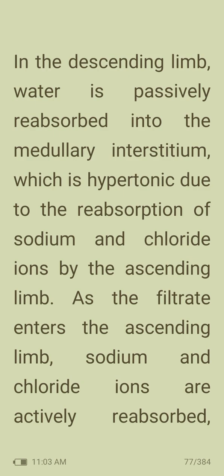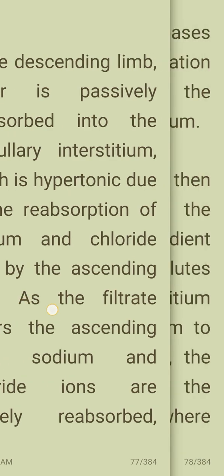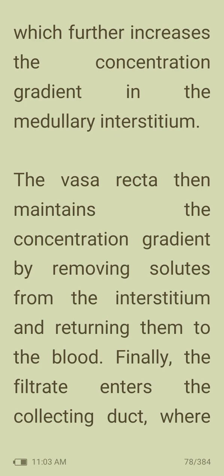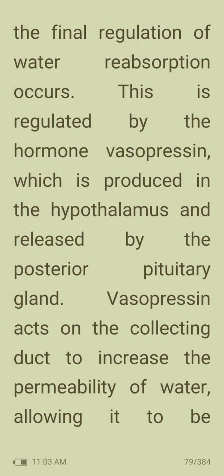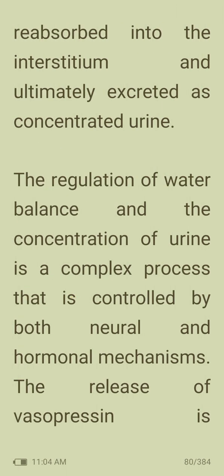As the filtrate enters the ascending limb, sodium and chloride ions are actively reabsorbed, which further increases the concentration gradient in the medullary interstitium. The vasa recta then maintains the concentration gradient by removing solutes from the interstitium and returning them to the blood. Finally, the filtrate enters the collecting duct, where the final regulation of water reabsorption occurs. This is regulated by the hormone vasopressin, which is produced in the hypothalamus and released by the posterior pituitary gland. Vasopressin acts on the collecting duct to increase the permeability to water, allowing it to be reabsorbed into the interstitium and ultimately excreted as concentrated urine.